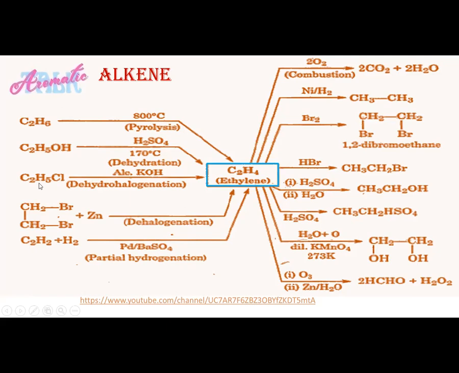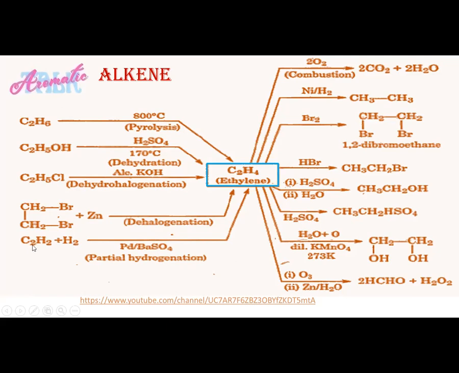Next reaction is alkyl halide, and when we add alcoholic KOH to alkyl halide, the removal of hydrogen and halogen from the two adjacent carbons takes place and we get alkene. Next reaction is dehalogenation, removal of two halogen atoms from adjacent carbon atoms to form alkene.